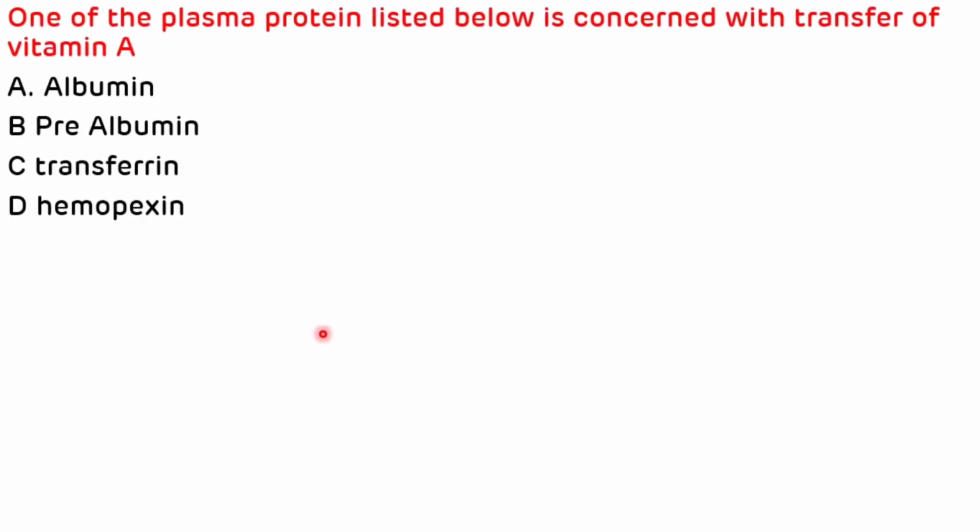The second question is, which one of the plasma proteins listed below is concerned with the transfer of vitamin A? The options are albumin, prealbumin, transferrin, and hemopexin. So the plasma protein which is concerned with the transfer of vitamin A is prealbumin. So the correct answer is B.